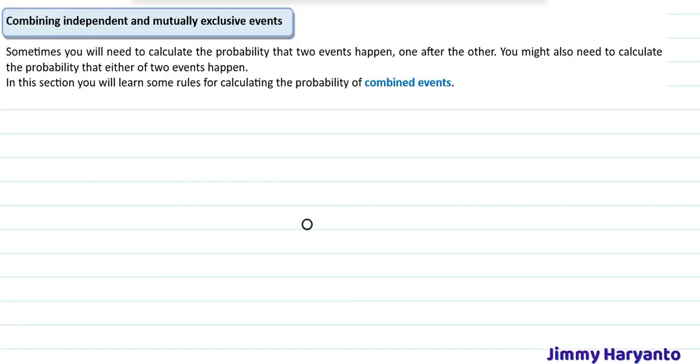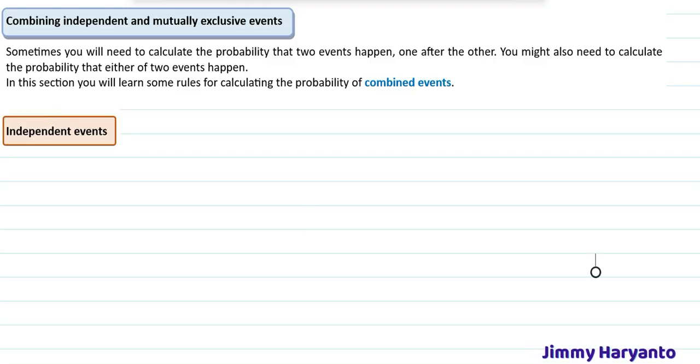Next is combining independent and mutually exclusive events. Sometimes you will need to calculate the probability that two events happen one after the other. You might also need to calculate the probability that either of two events happens. In this section, you will learn some rules for calculating the probability of combined events.